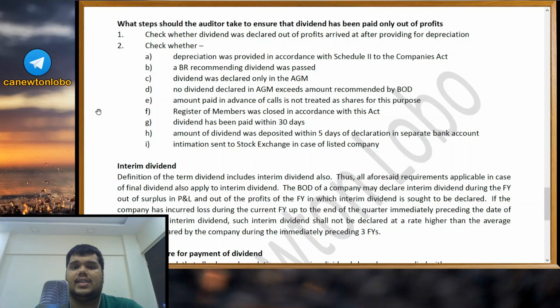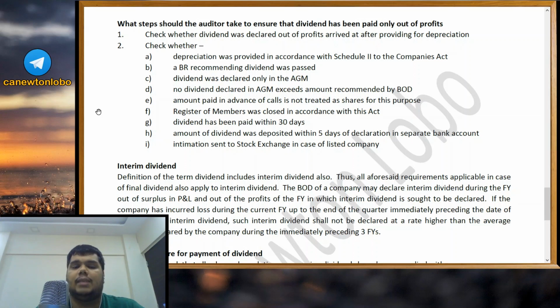First, check whether dividend was declared out of profits arrived at after providing for depreciation. So you will first check that depreciation has been provided for all the assets and only then have the profits been arrived at out of which dividend has been distributed. Second, check whether depreciation was provided in accordance with Schedule 2 of the Companies Act. You don't want less depreciation being provided for. Depreciation as much as should be provided, that much has been provided. You need to check that.